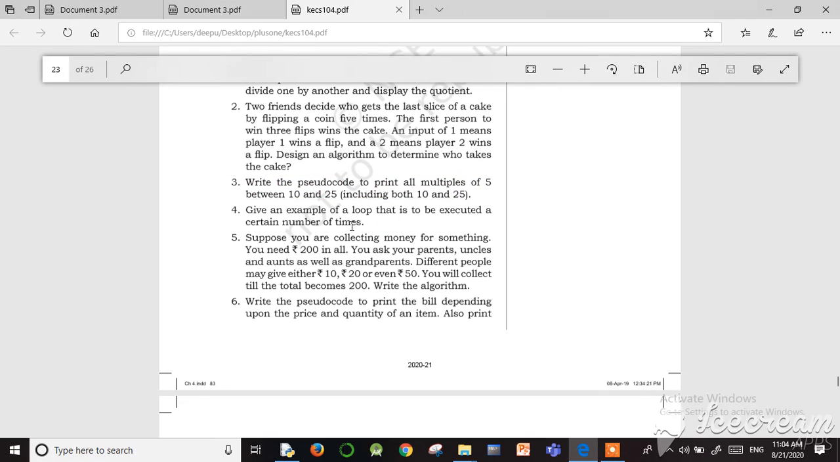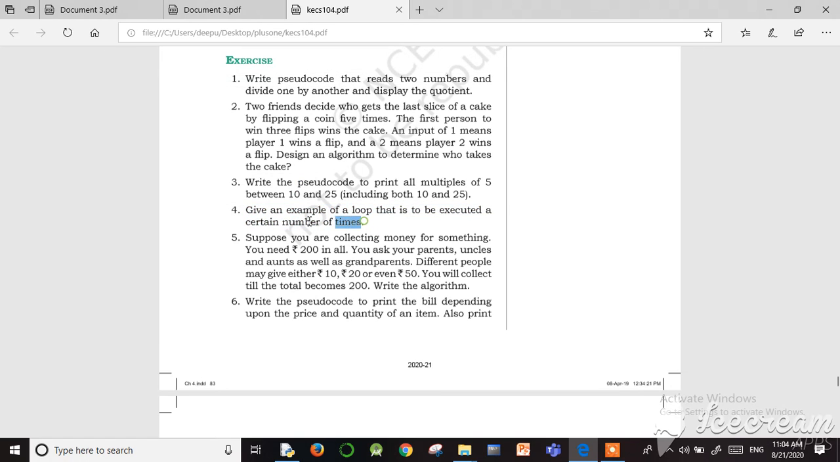So next question, give an example of a loop that is to be executed a certain number of times. You can write any program. Because this is a direct question, no need to explain this question, you can do it yourself.